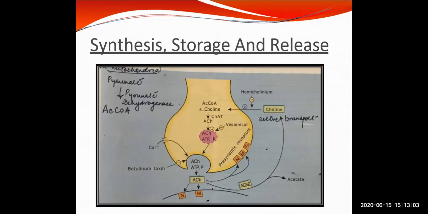Two toxins interfere with cholinergic transmission by affecting the release. Botulinum toxin inhibits release, while black widow spider toxin induces massive release and depletion. I have also discussed botulinum toxin previously.